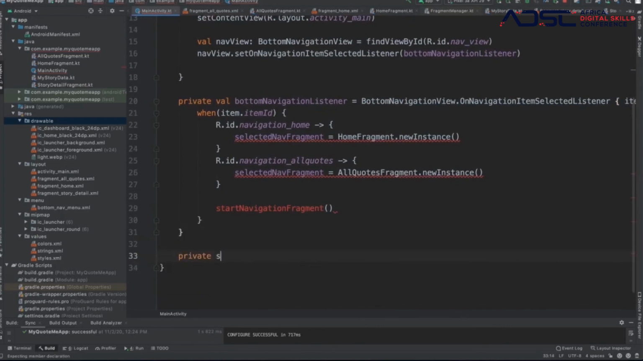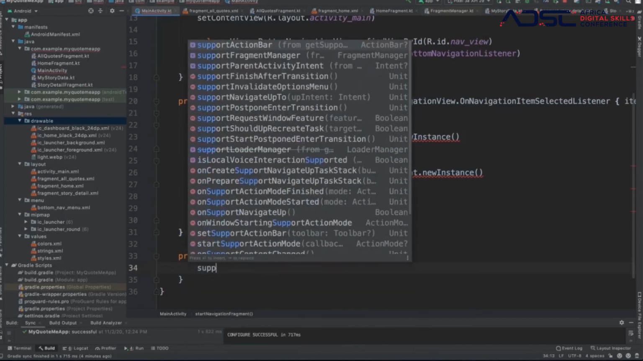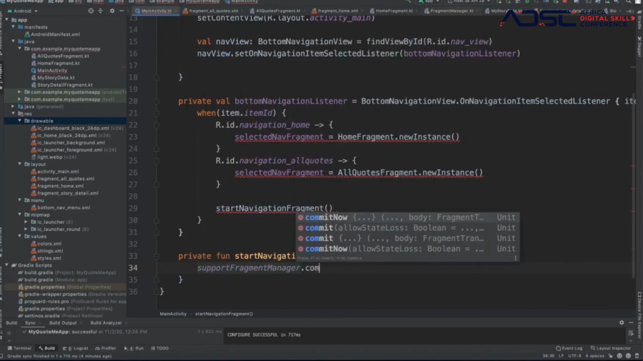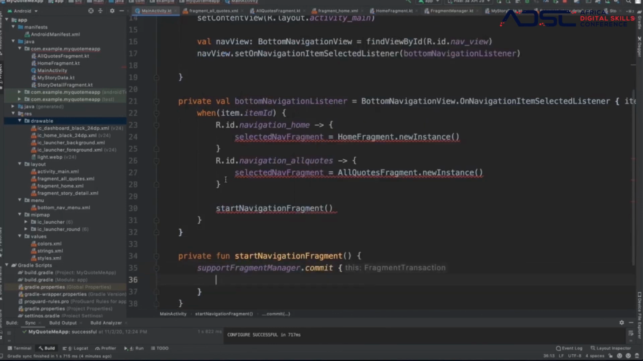Private function start navigation fragments. And then you remember what we did, how we started the fragment the last time. Manager, right? And then we do a commit, right? A commit, boom, boom, boom, boom.